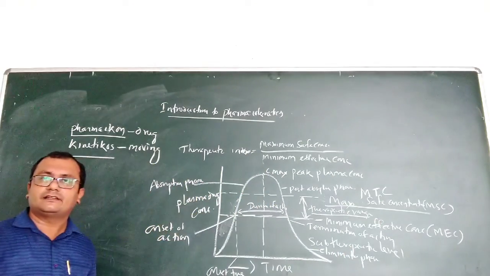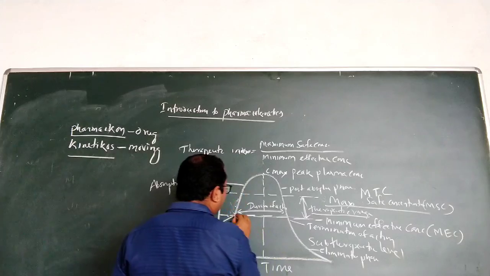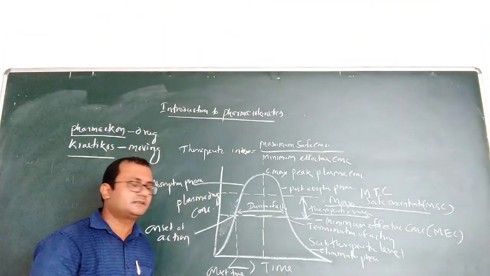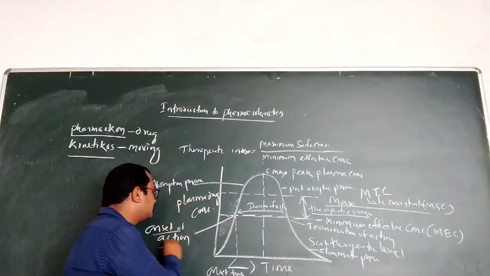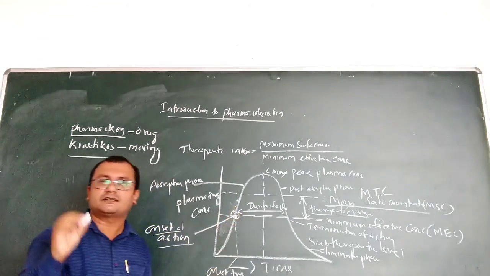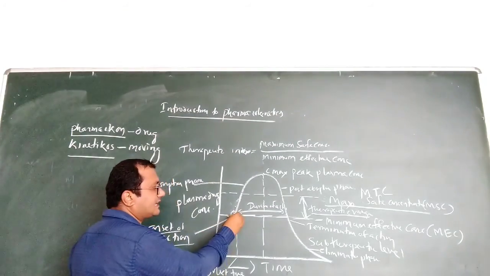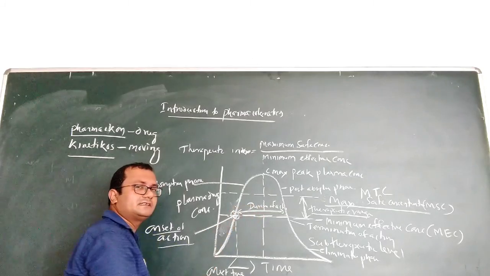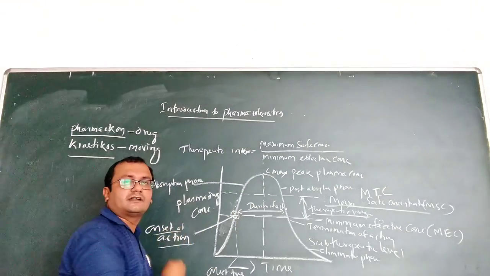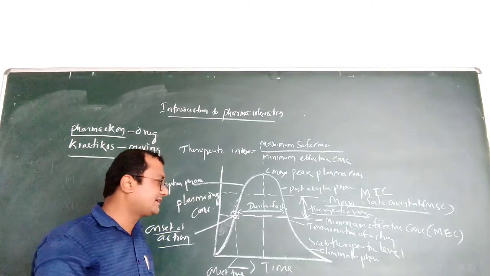The point at which the drug starts giving therapeutic action, where the drug concentration reaches the MEC or minimum effective concentration, is called the onset of action. That means it will start the therapeutic effect.